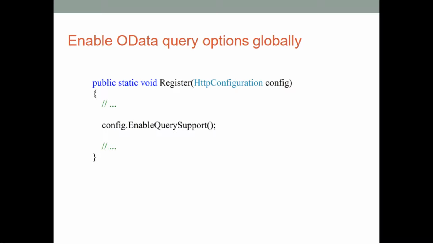If we want to enable this option globally, we have to use the config.EnableQuerySupport method under the Register method, which is under App_Start.